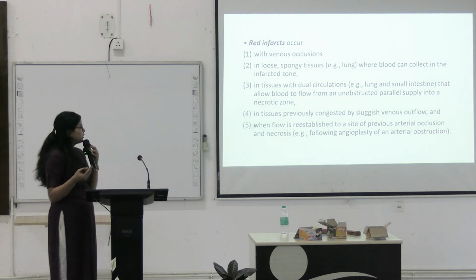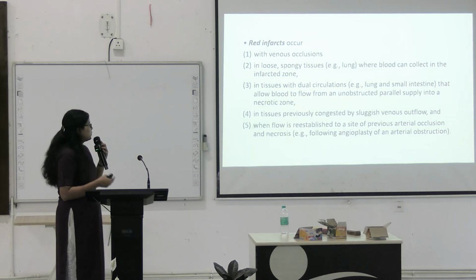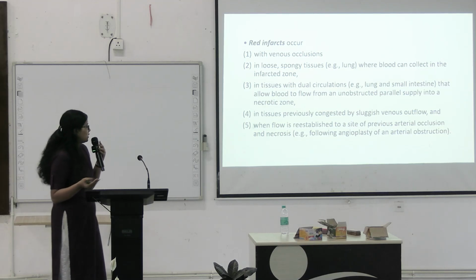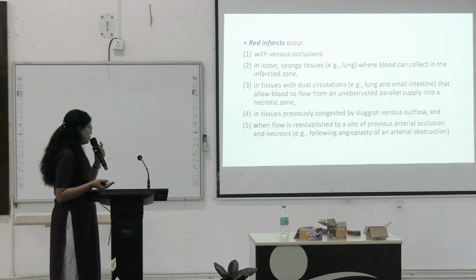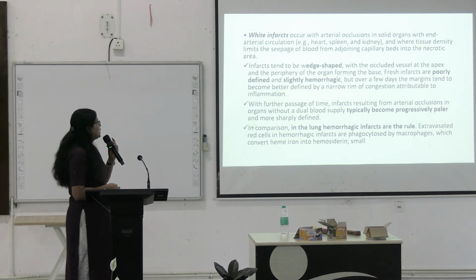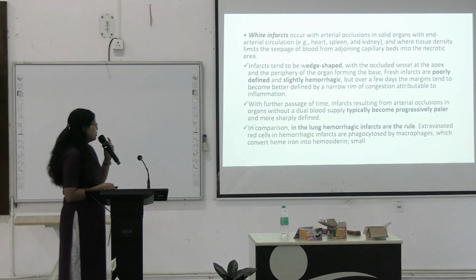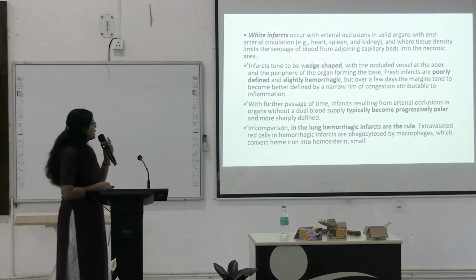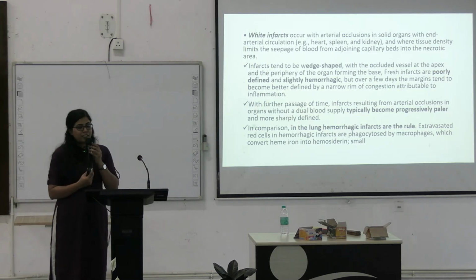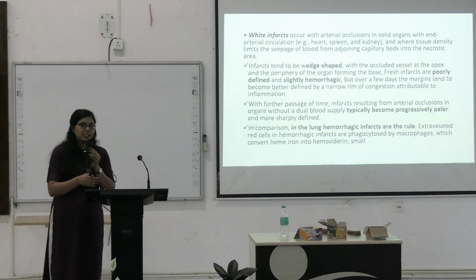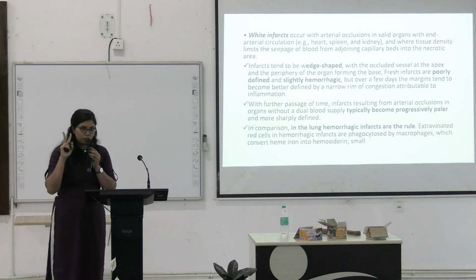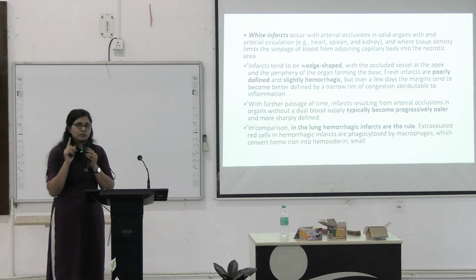This can also be seen in a tissue which was previously congested by sluggish venous outflow, and when the flow is re-established in a site of previous arterial occlusion or necrosis. White infarct occur with arterial occlusions in solid organs with end arterial circulations. So the basic difference between white infarct and red infarct is the organs that are affected by red infarcts are typically organs that are having dual vascular supply.